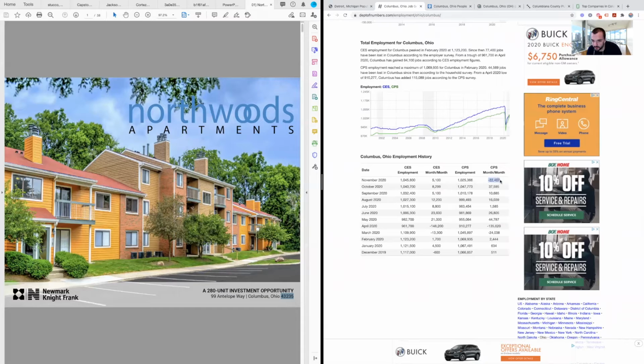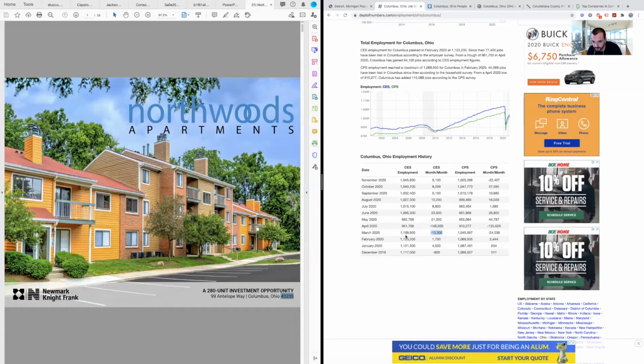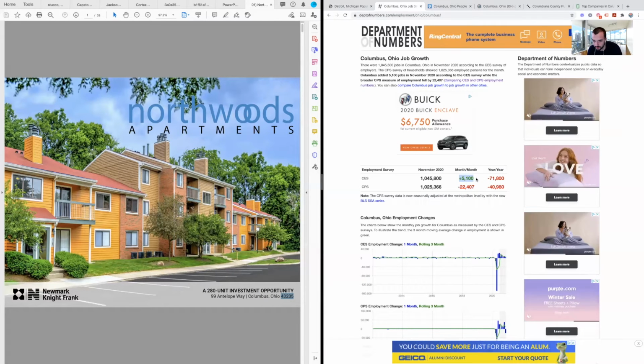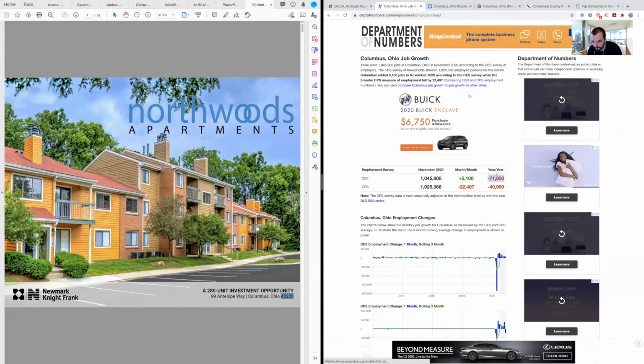So in November, it looks like they lost 22,000 jobs. In terms of the employee or the employer, looks like they gained about 5,100 jobs. So they lost a good bit with COVID. Been pretty steady from the employer standpoint. Kind of the same numbers over here. It looks like maybe some people who were getting paid under the table or that weren't reported by their employer lost a lot more jobs this past month over month in terms of November and October. But this gives you a good idea of what's going on month over month, doing good. Month over month for this one, not doing good. And for the year, they've lost 71,000 jobs.